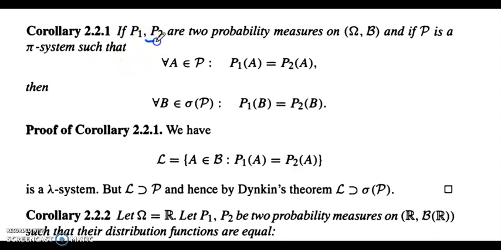If P1, P2 are two probability measures on omega, B, and if script P is a pi system such that for all A belongs to script P, P1 of A equals P2 of A, then for all B belongs to sigma of P, P1 of B equals P2 of B. Consider script A for this script P and sigma of A for sigma of P. Then this corollary implies the uniqueness of the extension.